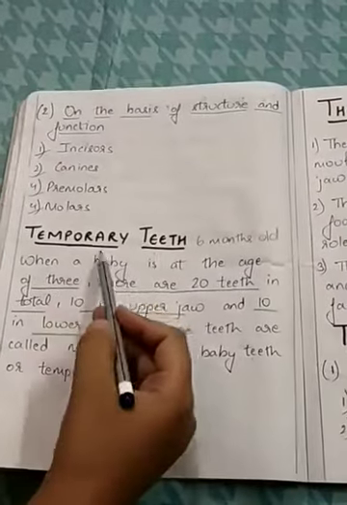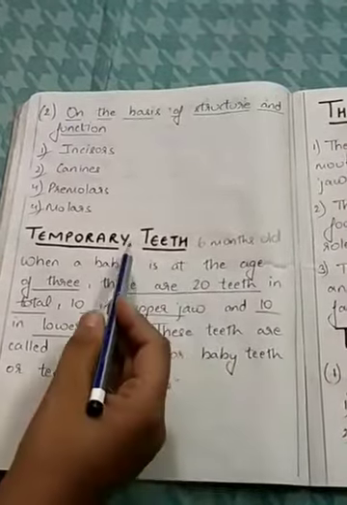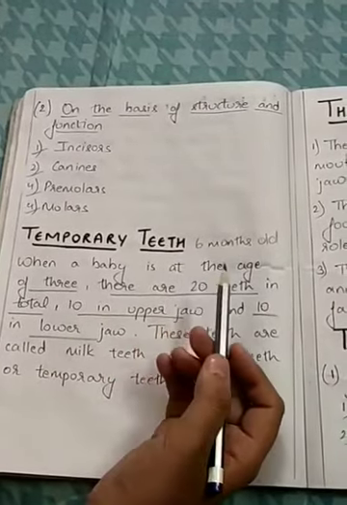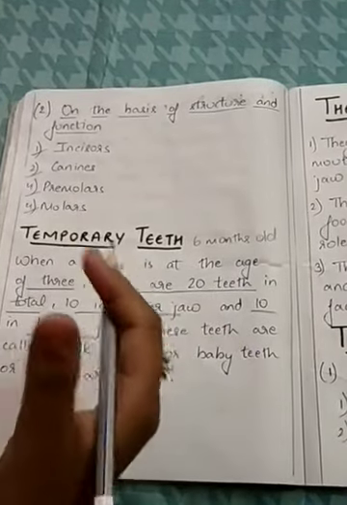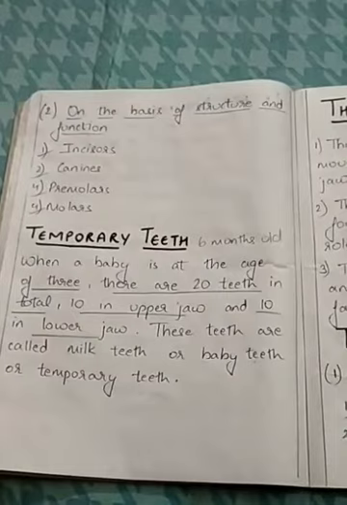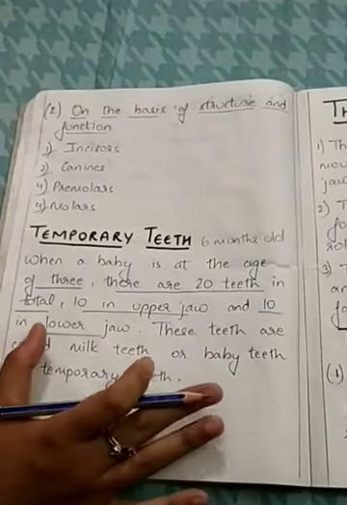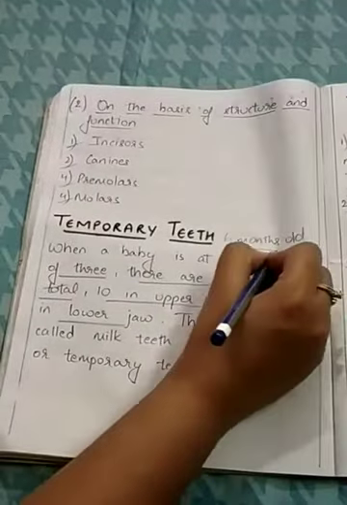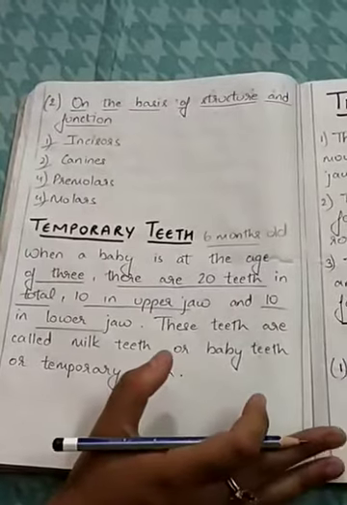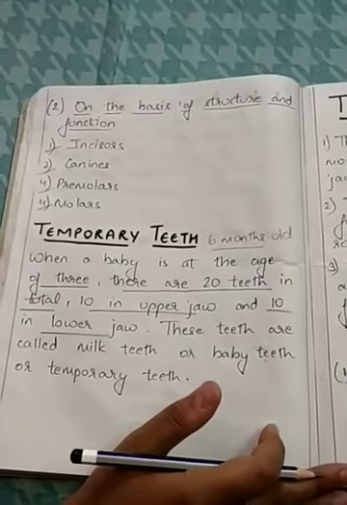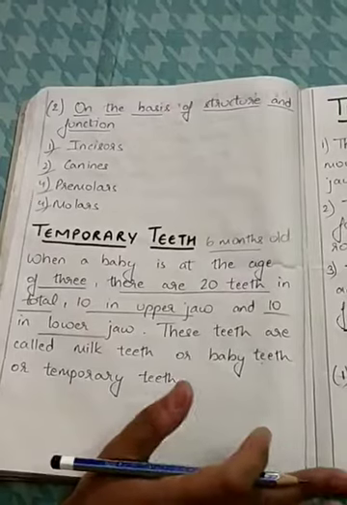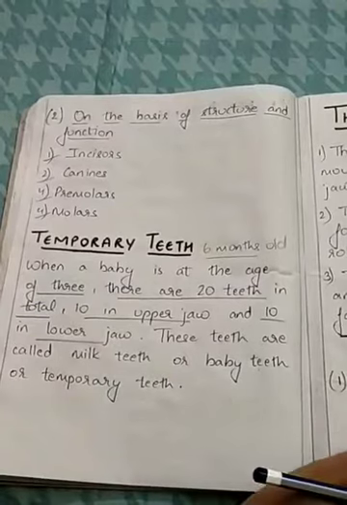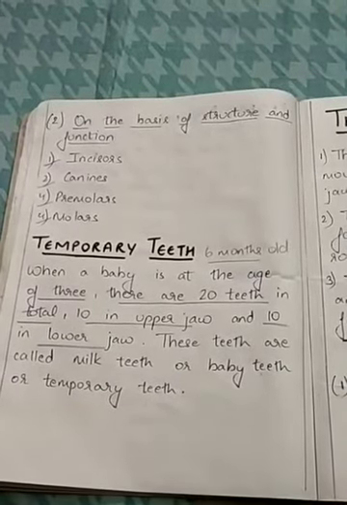First, temporary teeth. What are temporary teeth? When a baby is born, it has no teeth, and the first tooth comes out when the baby is around 6 months old. And at the age of 3, there are around 20 teeth in total, 10 in the upper jaw and 10 in the lower jaw. These teeth are known as temporary teeth, and these are the first set of teeth and they gradually fall off.